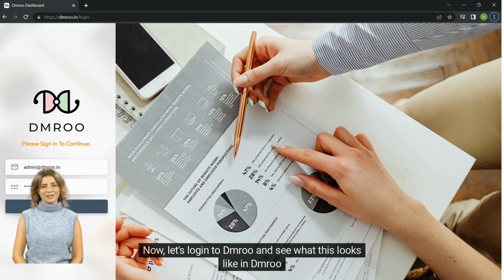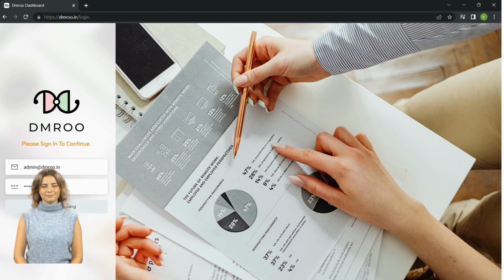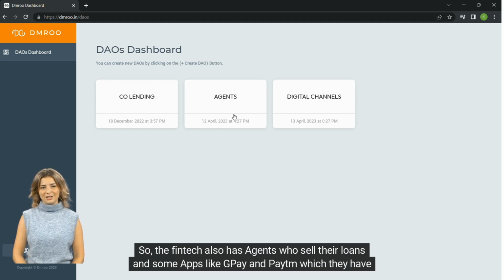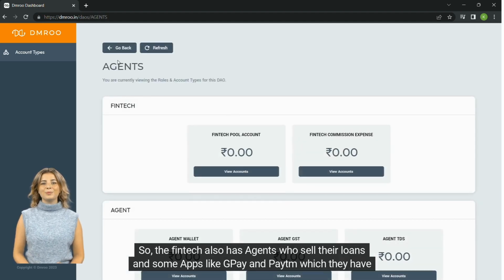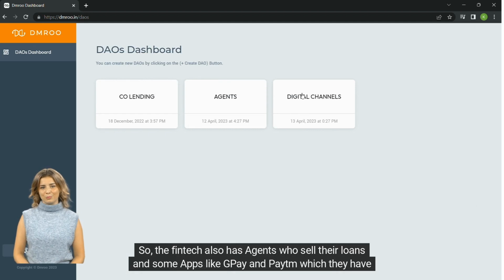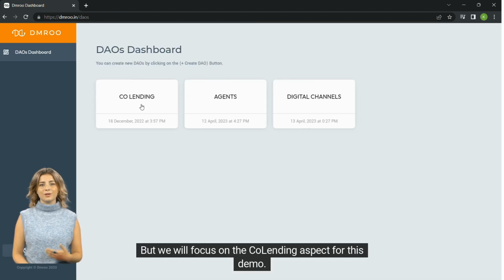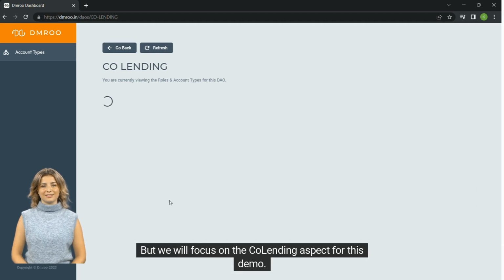Now, let's log into Dmroo and see what this looks like in Dmroo. We see 3 DAOs here: co-lending, agents, and digital channels. So the fintech also has agents who sell their loans and some apps like GPay and Paytm, which they have integrated into to sell loans. But we will focus on the co-lending aspect for this demo.